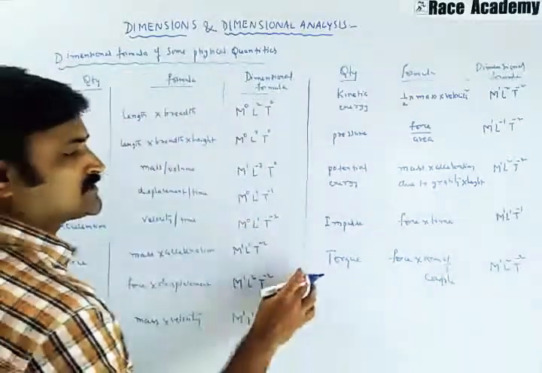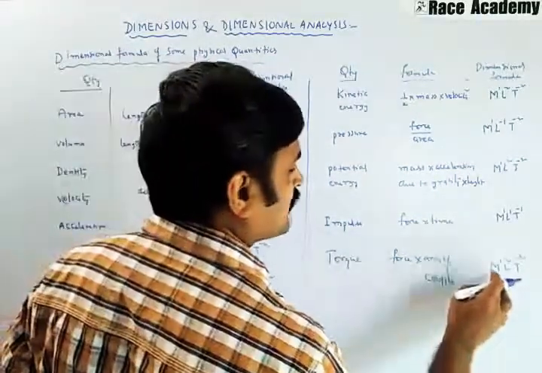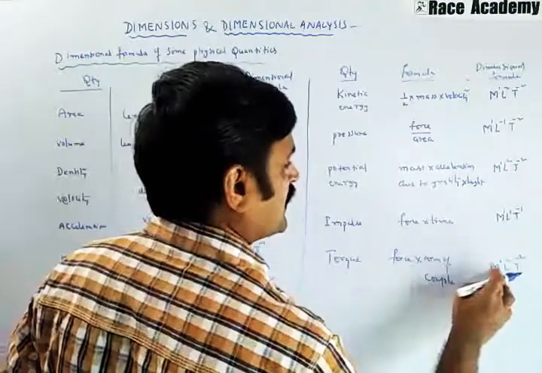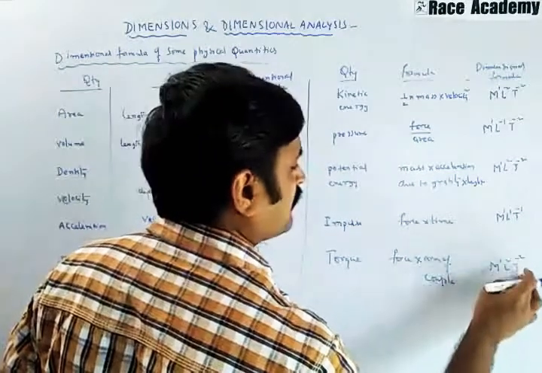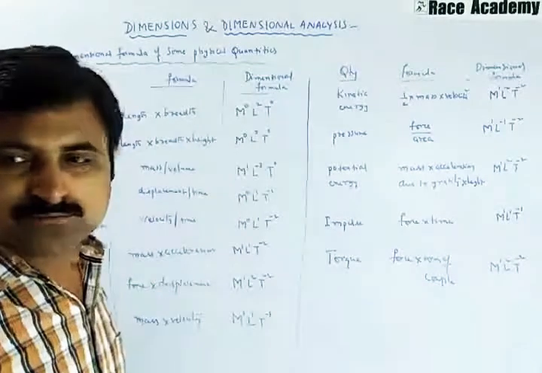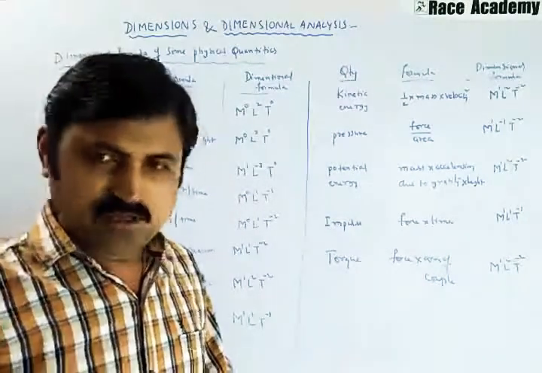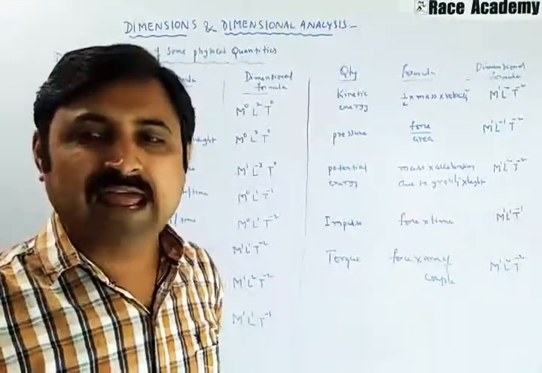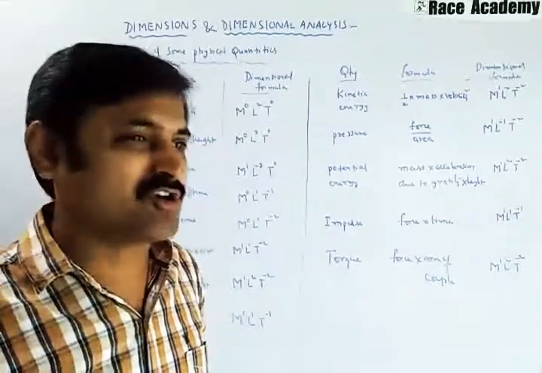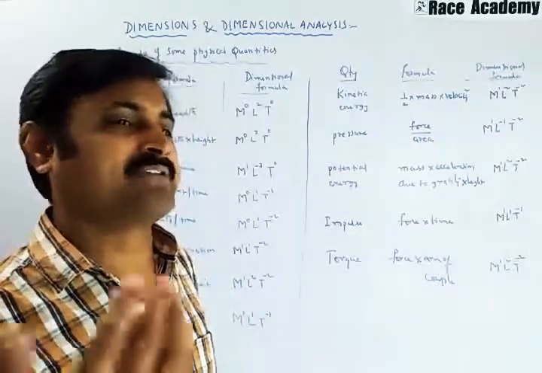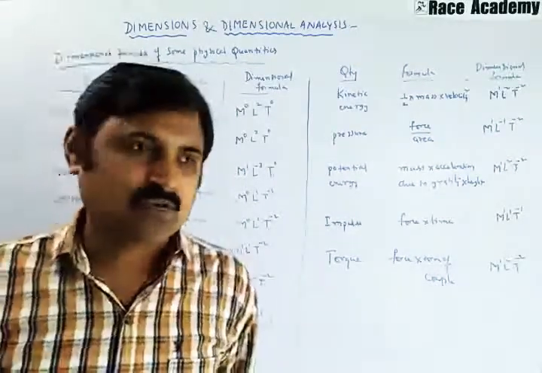Torque is force into arm of couple, and the dimensional formula is M power 1, L power 2, T power minus 2. So in this, some dimensions of the constants are also there, and those can be obtained from the formulas of physical quantities.